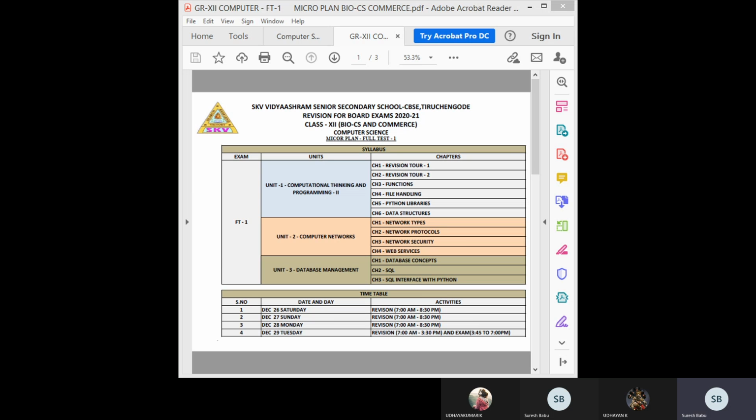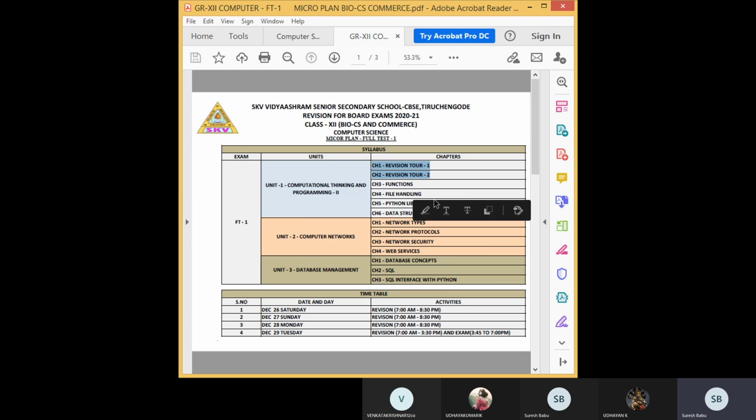Then students, you can see the syllabus. Okay, that entire portion of the micro plan. You see here the first two chapters, revision one and revision two. Okay, that we have to discuss this morning session. So revision one, revision two means we will discuss all the Python fundamentals and conditional statements.